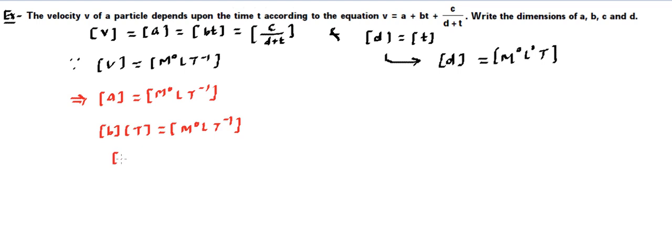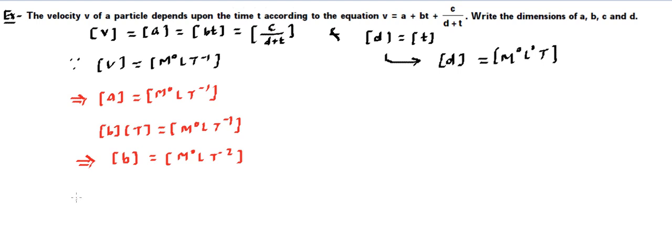So from here we can find the dimensional formula of b, which is going to be equal to, T will go that side and the power becomes minus 1 more, so it becomes M raised to power 0, L, T raised to power minus 2. So that's the dimensional formula of b. Once we have got the dimensional formula of b, we can use this.